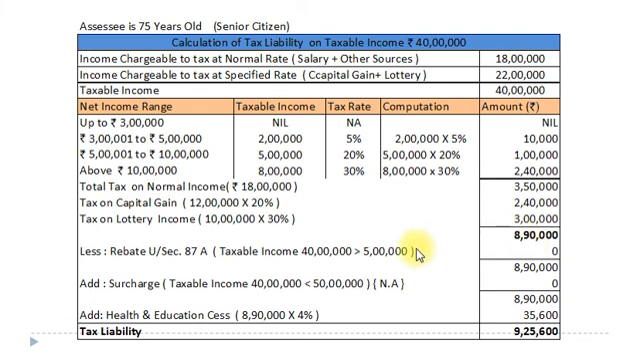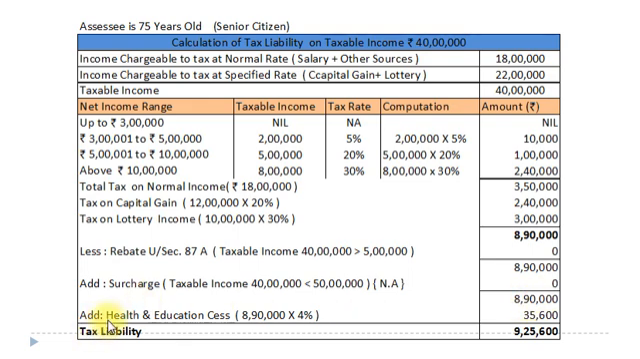Now from this we will give rebate under section 87A, but our total taxable income rupees 40 lakh is more than rupees 5 lakh, so rebate will be 0 or no rebate will be allowed. Now we will add surcharge. Since our taxable income 40 lakh is less than 50 lakhs, surcharge is not applicable, that is 0. So our total tax amounts to 8 lakh 90,000.